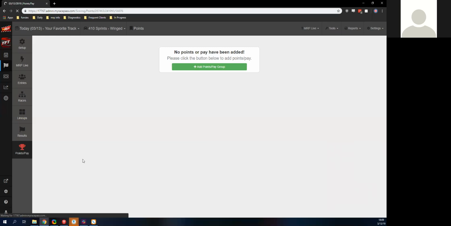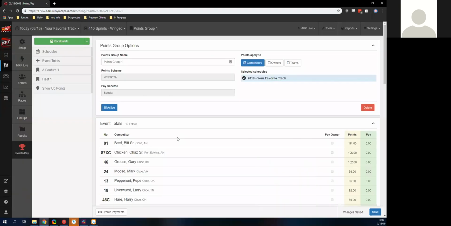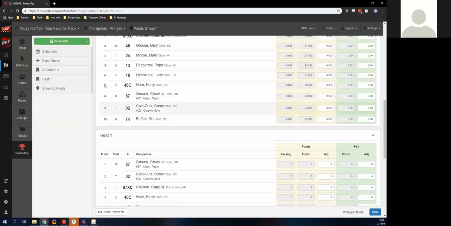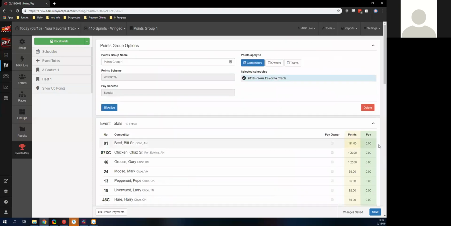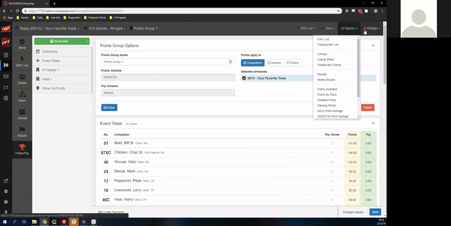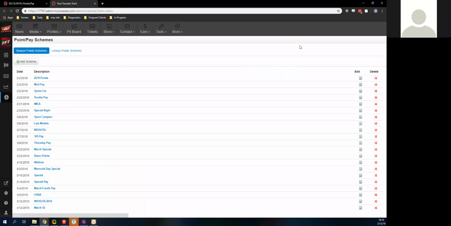And based on the WISSOTA point scheme and our pay scheme that we used, which I think mine didn't have any pay, so we'll go in and take a look at it. It's going to give them all those here, and it's going to do that based on that rule book. So we got rid of the point schemes. So you can see we do have a WISSOTA point scheme.